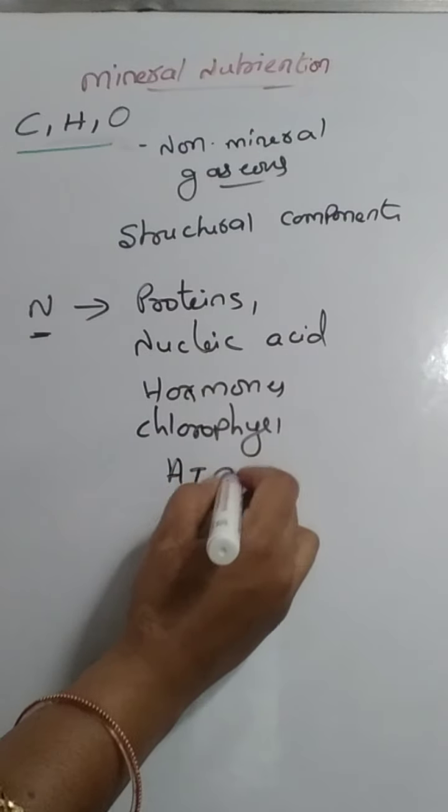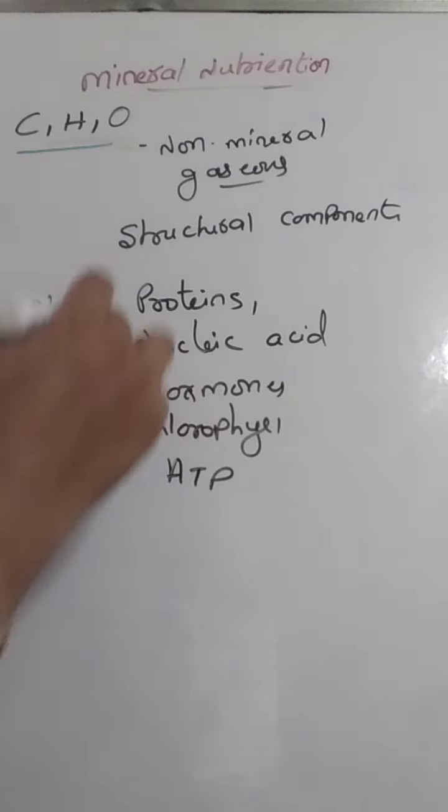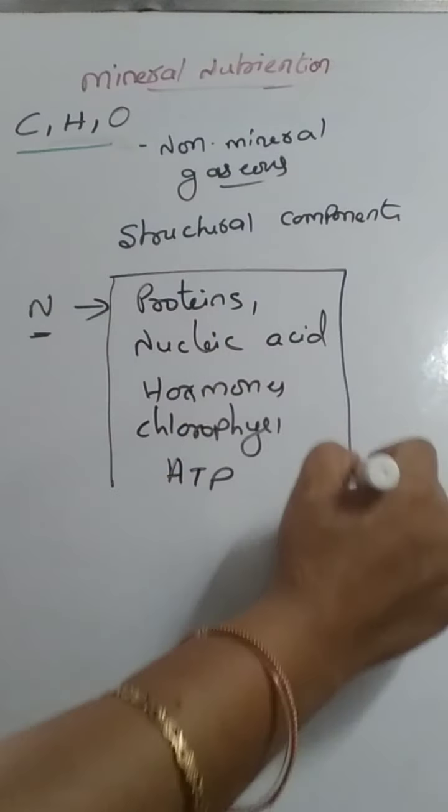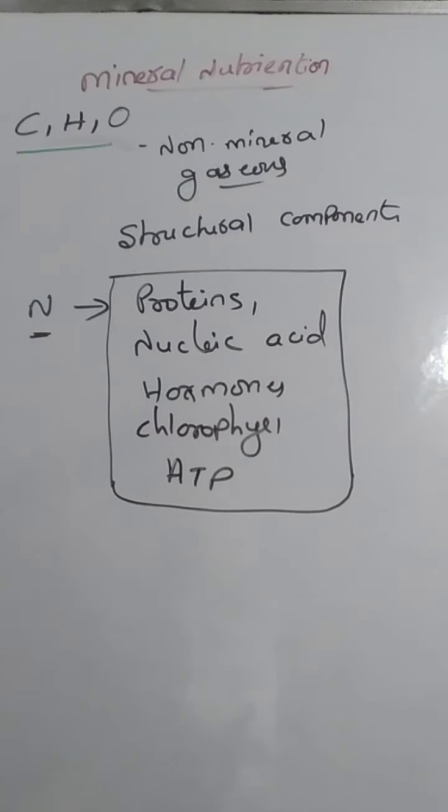And ATP. ATP is the energy in any organism, and it also contains nitrogen. So these are the main functions where nitrogen is present. ATP means energetic functions and metabolic activities. Chlorophyll means photosynthetic activities. Hormones send signals. And nucleic acids and proteins are structural biomolecules, all containing nitrogen abundantly.